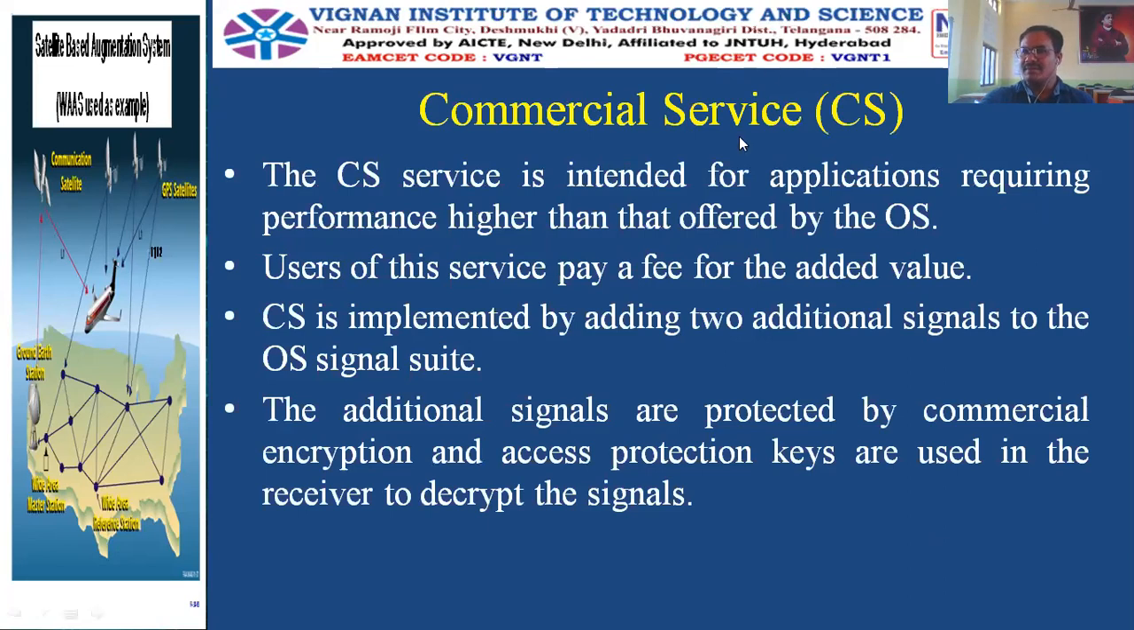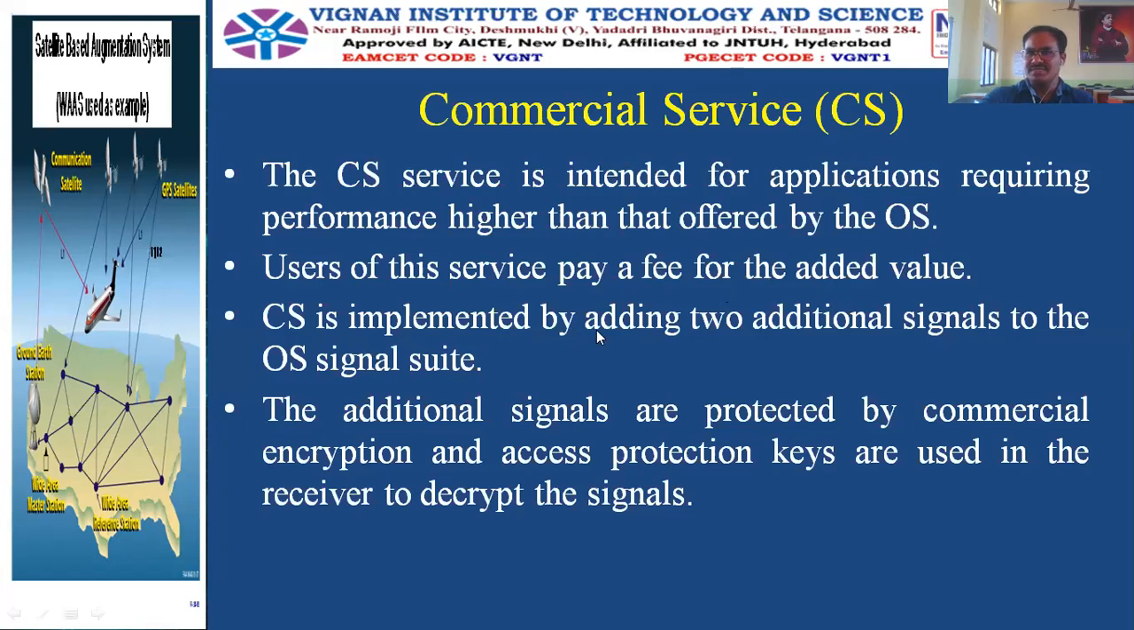And the next one is the commercial service. Commercial means it can be used by any users. The commercial service is intended for applications requiring performance higher than that offered by the open source. Open source means any common user with a valid receiver. But commercial means this is a charged one. So specific users can purchase this. They have to pay the fee for the added value.